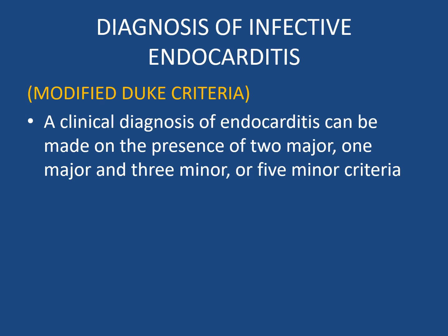So how will we diagnose? There are criteria defined by Duke, which are called the modified Duke's criteria. A clinical diagnosis of endocarditis can be made on the presence of 2 major, 1 major and 3 minor, or 5 minor criteria. We will discuss them in the next slides. You should remember all these at your fingertips.